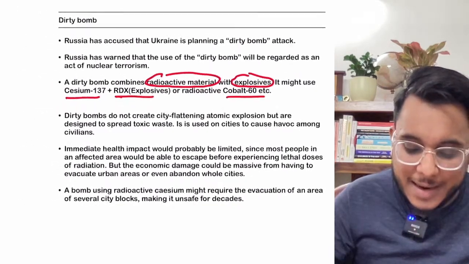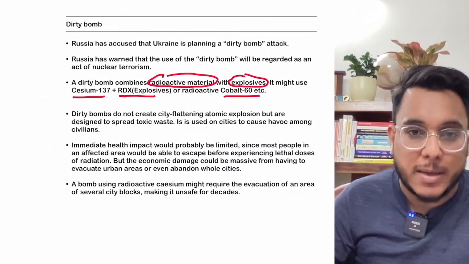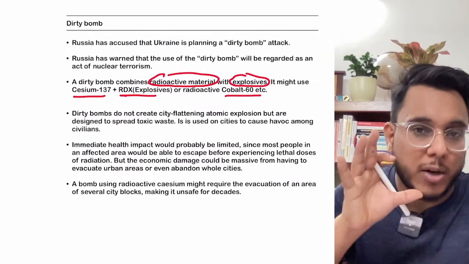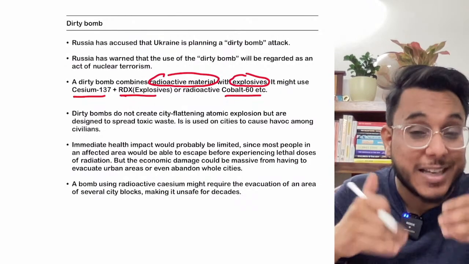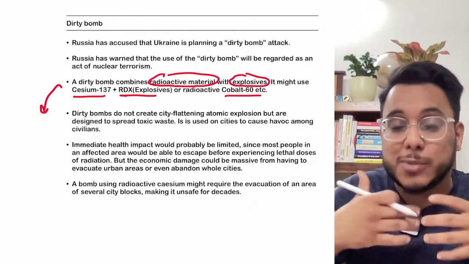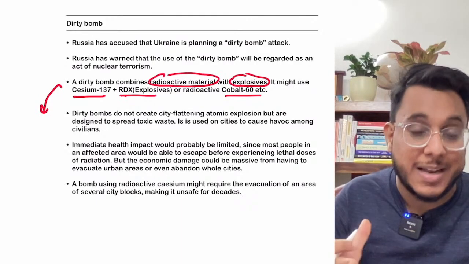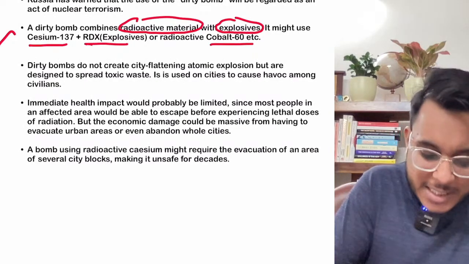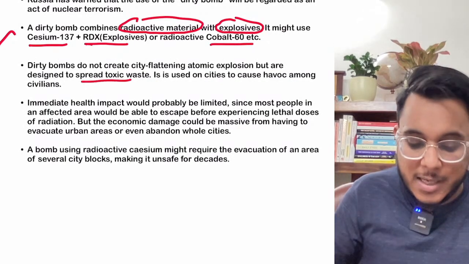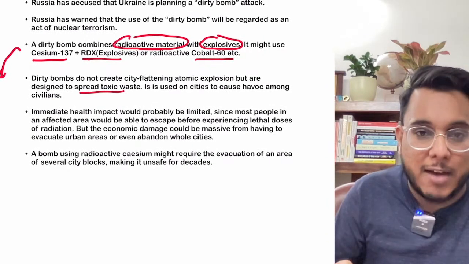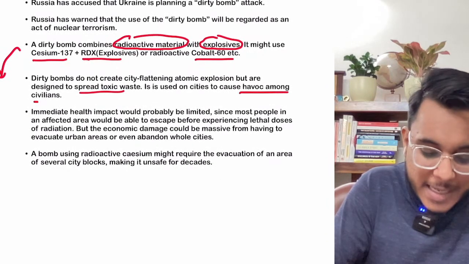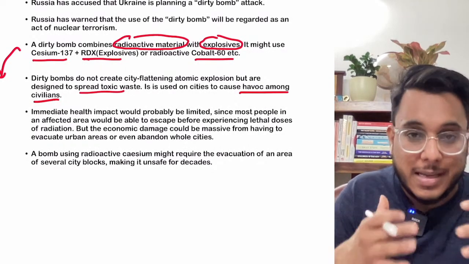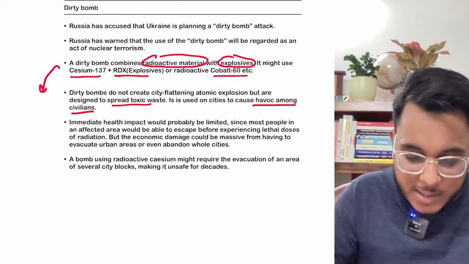Now you see, this is not typically a nuclear bomb, and its objective is not to flatten the city. Its objective is not to carry out a lot of destruction. Rather, the objective of the dirty bomb is to spread radioactive contamination. They just aim to spread toxic waste, so that there is havoc and distress created among the civilians, and the cities become uninhabitable.